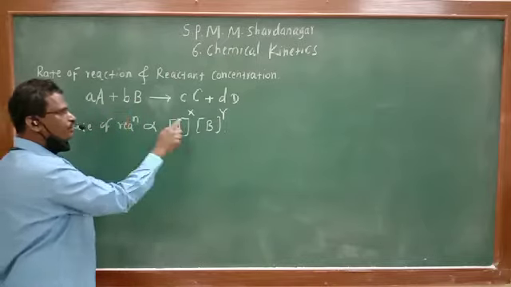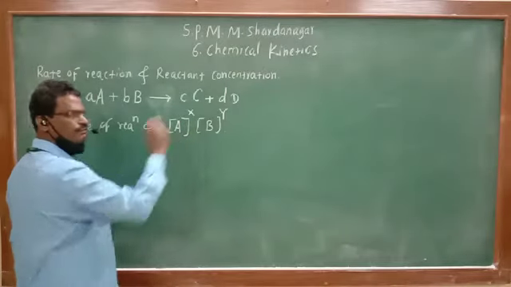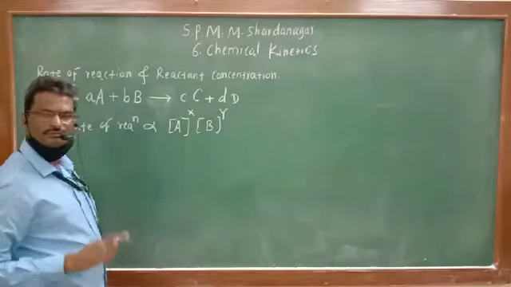They may be different. Why different? Because x and y are experimentally derived quantities. If we write x as a and y as b, what is that equation? Rate of reaction is directly proportional to A raised to a and B raised to b. But that is not the case here.